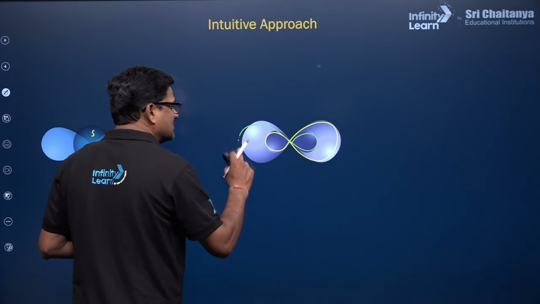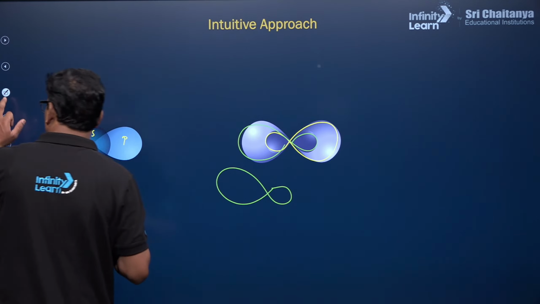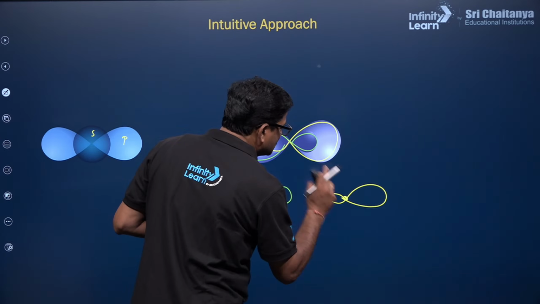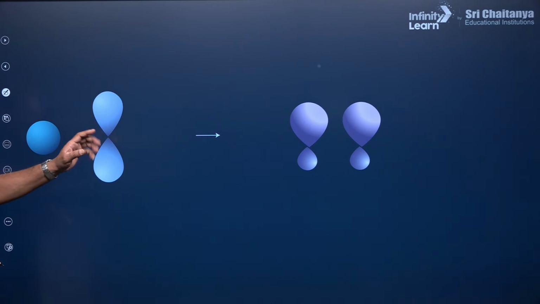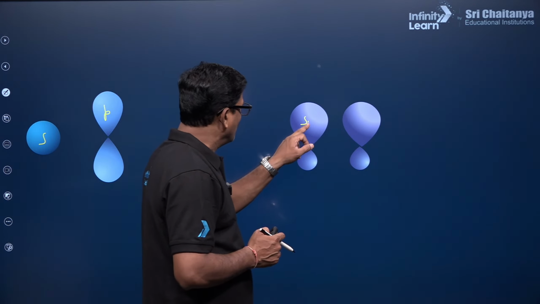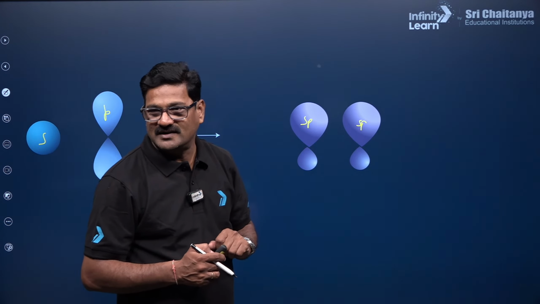This is the nucleus, and you can see there are two orbitals, an s orbital and a p orbital, and they are going to form one sp and another sp hybrid orbital, right?